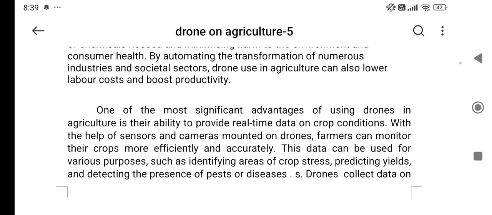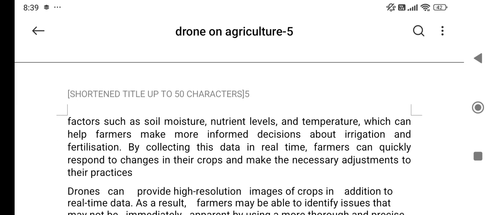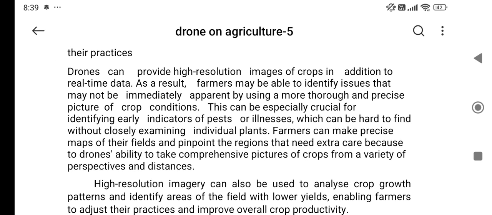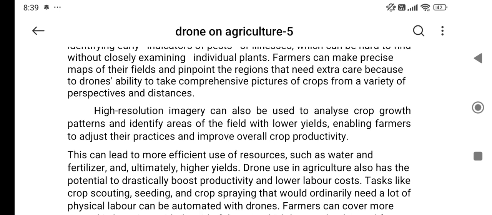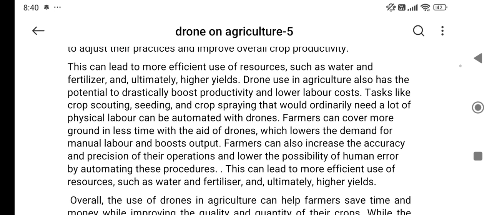One of the most significant advantages of using drones in agriculture is the ability to provide real-time data on crop condition with the help of the sensors and cameras mounted on drones. Drones collect data on factors such as soil moisture content, nutrient levels, and temperature, which can help farmers make more informed decisions about irrigation and fertilization. Drones can provide high resolution images of crops in addition to real time data. High resolution imagery can also be used to analyze crop growth patterns and identify areas of the field with lower yield, enabling farmers to adjust their practices and improve overall crop productivity. This can lead to more efficient use of the resources.